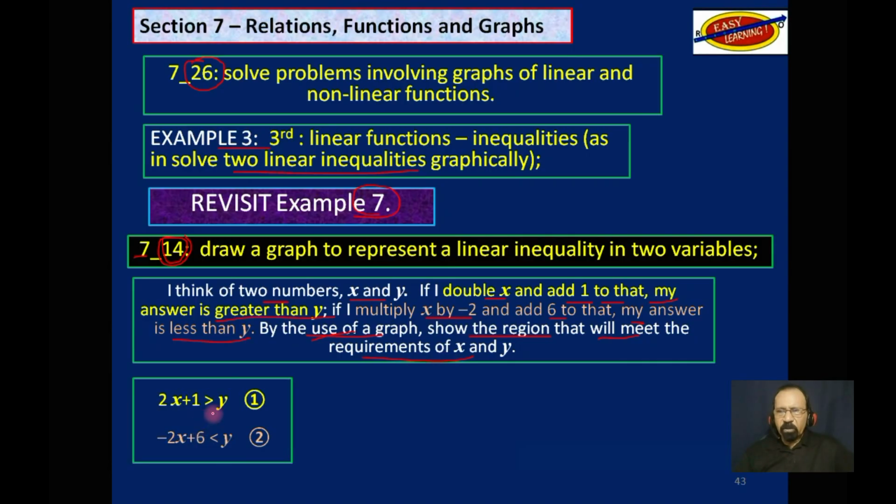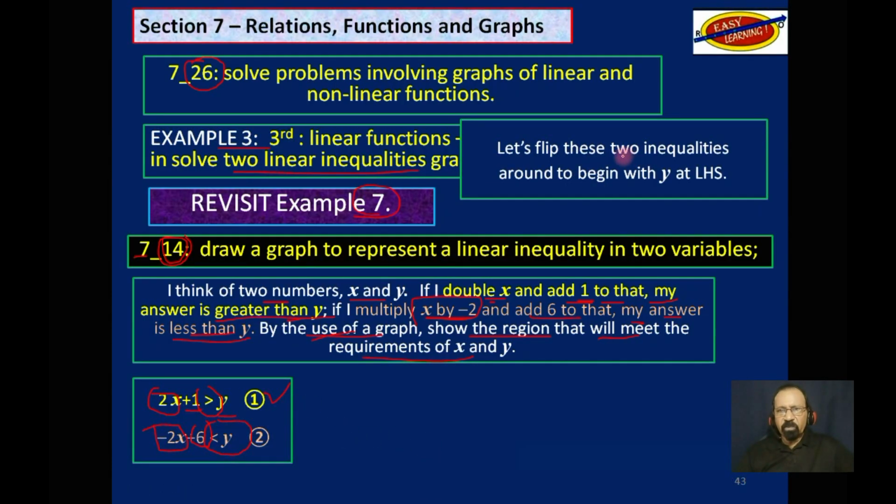So we derive our 2 inequalities. We double x and add 1, and that is greater than y. So 2x plus 1 is greater than y. Okay? That's the first inequality. And the next one, I multiply x by -2 and add 6, which is this 6. And my answer is less than y. So we have the 2 inequalities.